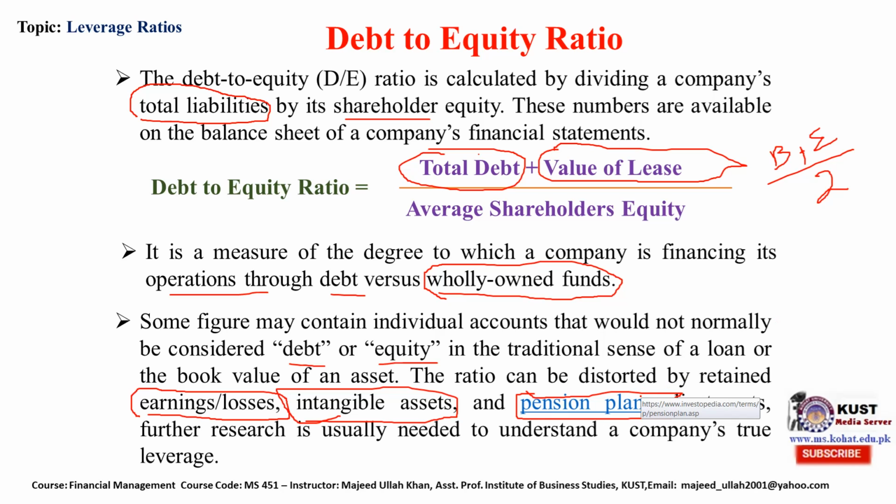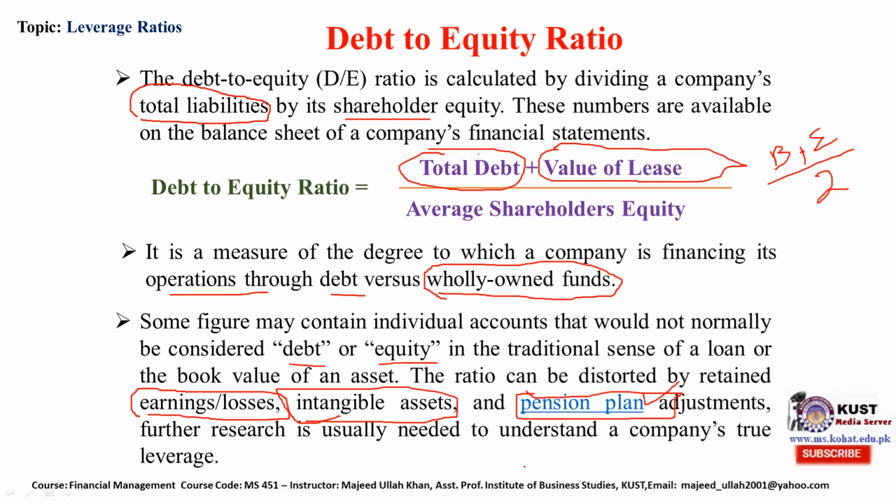So this pension plan or pension liability is also a liability of the company, but it is not a liability such as debt, borrowing from the bank or a lease agreement, because this pension liability does not mature all at once.